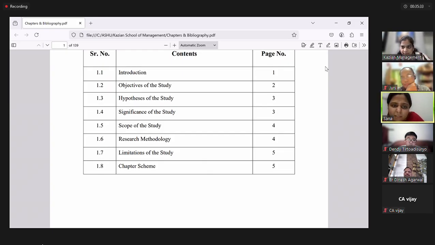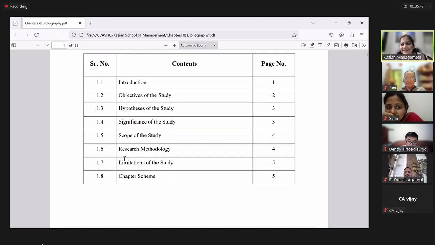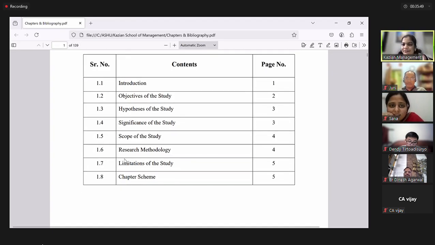Ma'am, I wasn't aware that we have Viva on this. University will be the right person to tell you, but majorly at multiple places, it's like that. You have the thesis and the Viva. Okay, fine.